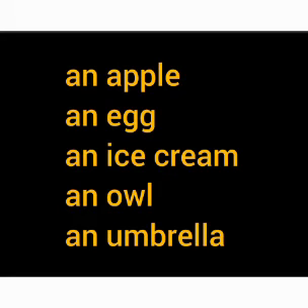In the same way, here are a few more words such as an apple, an egg, an ice cream, an owl, an umbrella, etc. These are words which start with a vowel sound. So, we are supposed to use an before them.